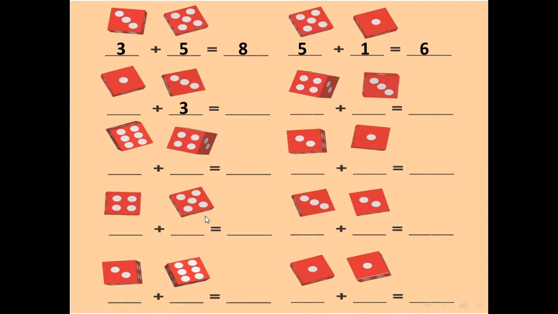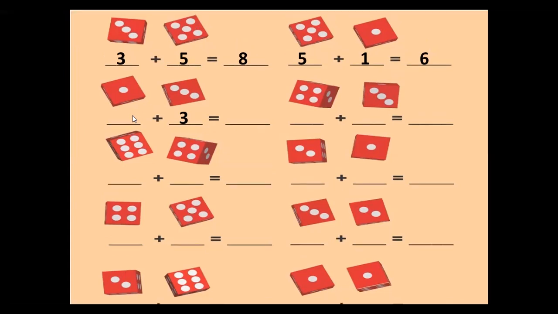Can you hear me? Yes. Okay, Roger, the next equation here. Count the dots, then do the equation. Okay, let's take another one.